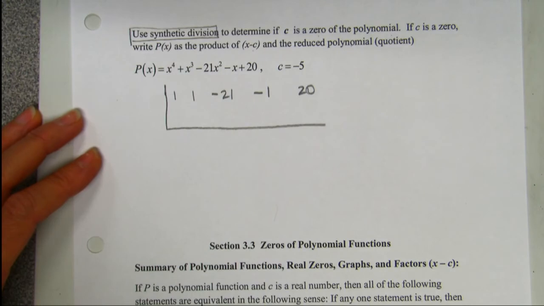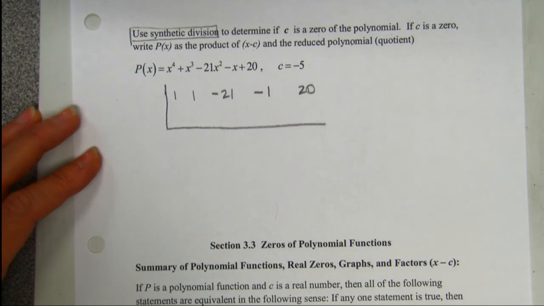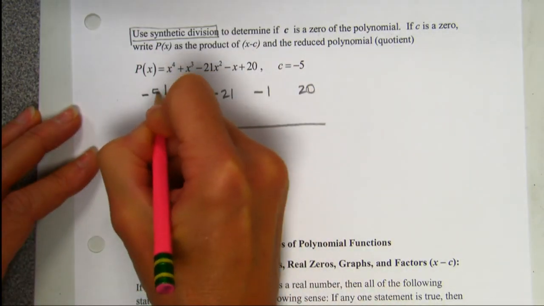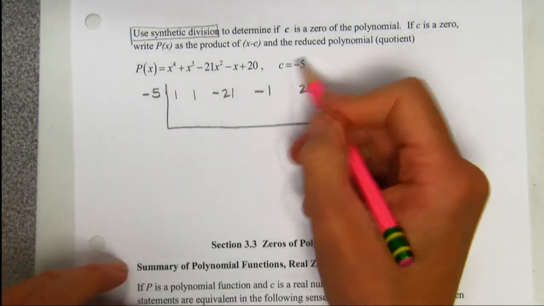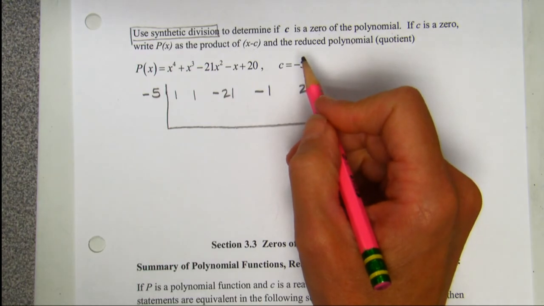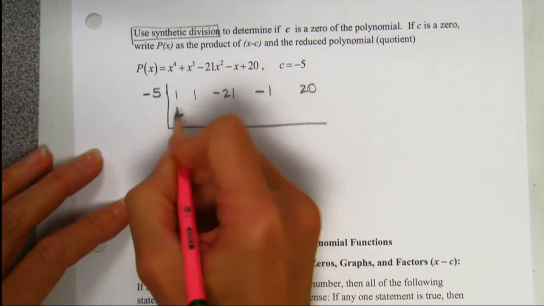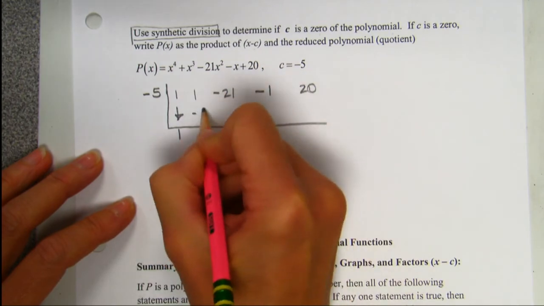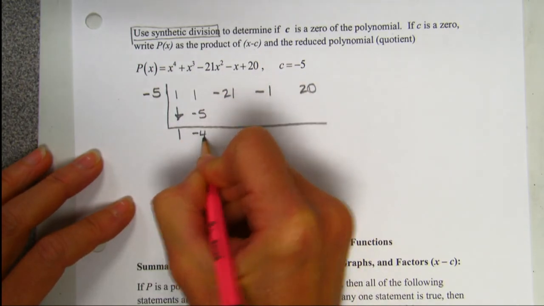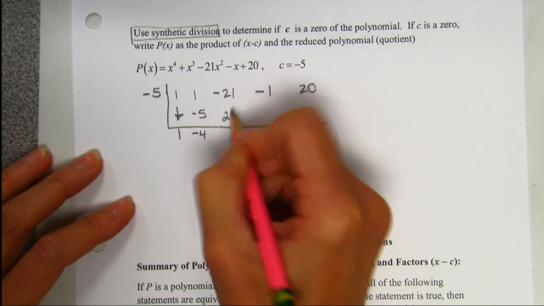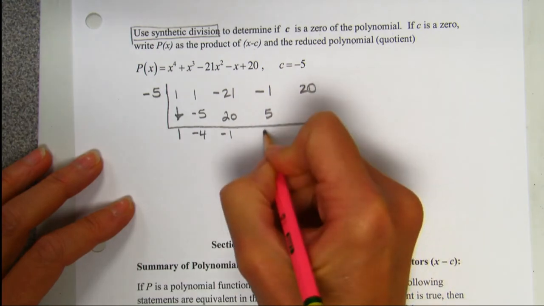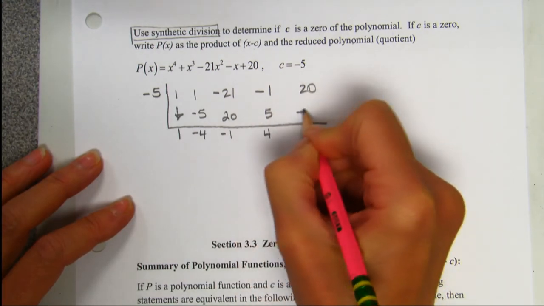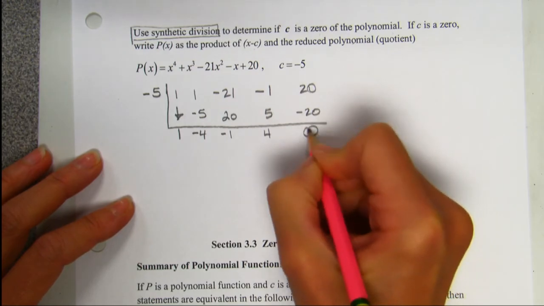Here's our biggest error. On the outside, am I putting a -5 or am I putting a +5? When it gives you the number, you just put the number. When it gives you an x with it, you watch your sign. We drop. Multiply, -5. Add, -4. Multiply positive 20, add negative 1, multiply positive 5, add 4, multiply negative 20, add 0.